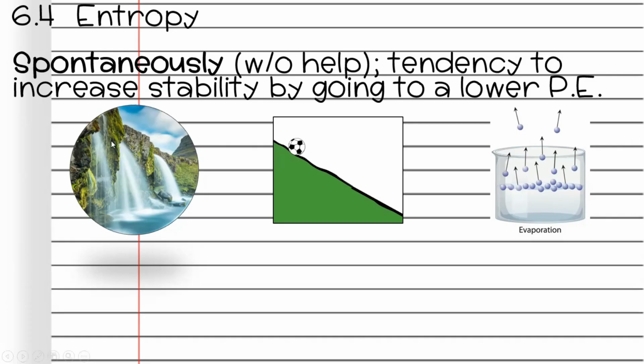So, water during a waterfall is falling from a height down to somewhere lower and spreading out and having more room. And this ball is rolling down the hill. The water is evaporating and nobody had to do anything. It evaporates over time.